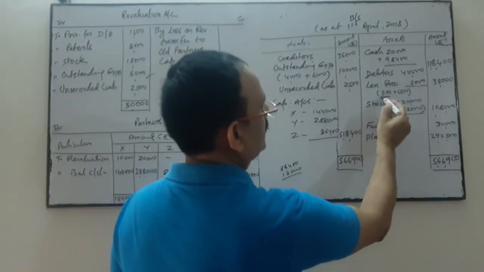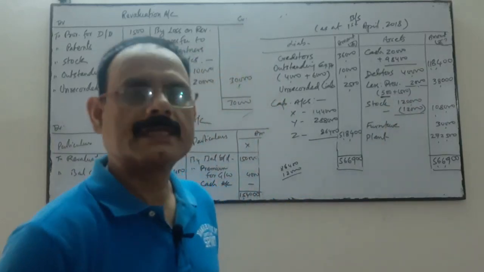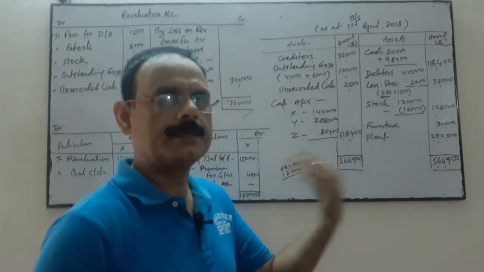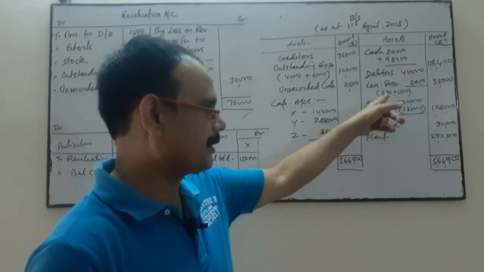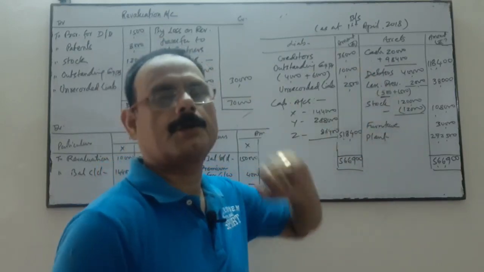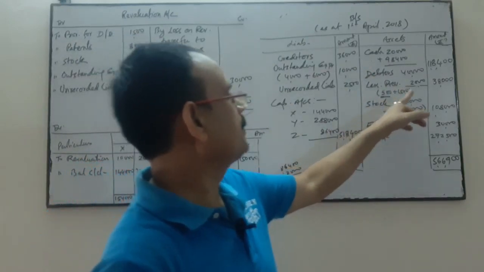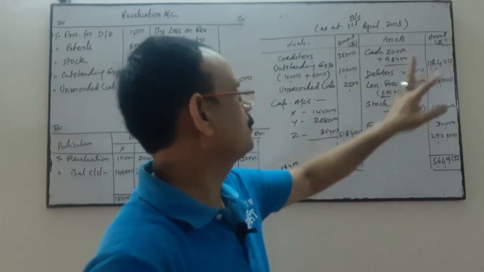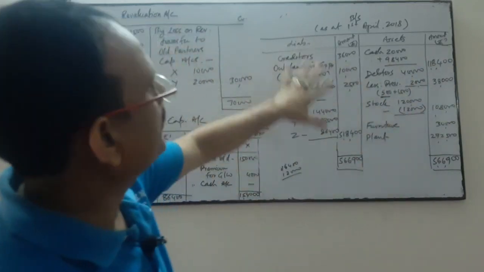I have written 400. However, in the old balance sheet, at the date of admission, this figure was 500, not 400. So 500 plus 1,500, it is 2,000. So it is 38,000. Okay.